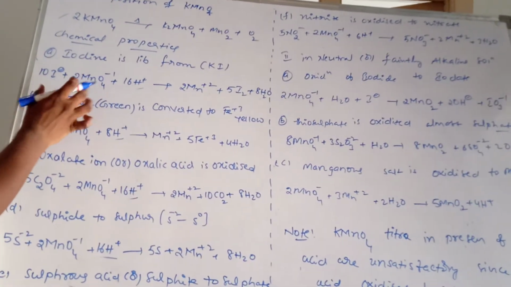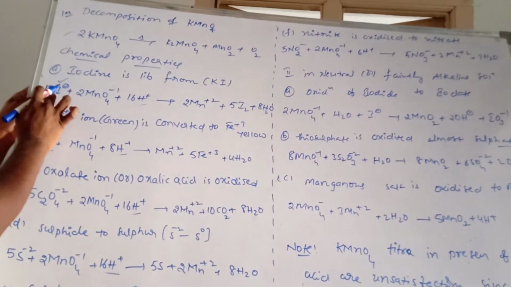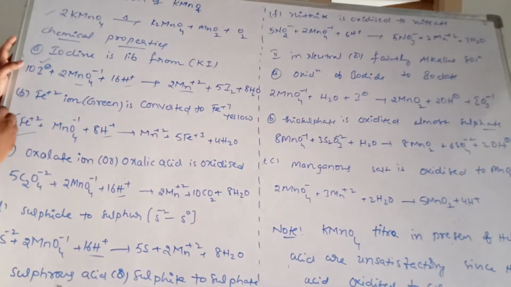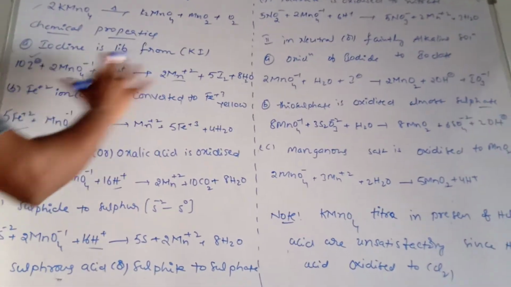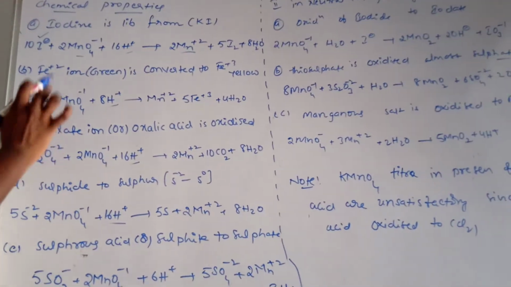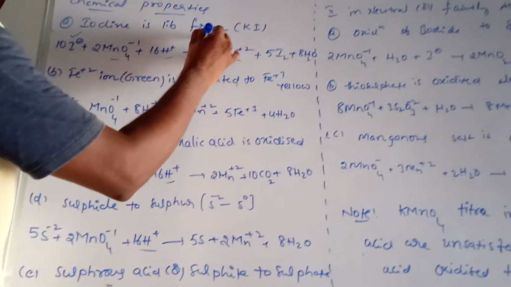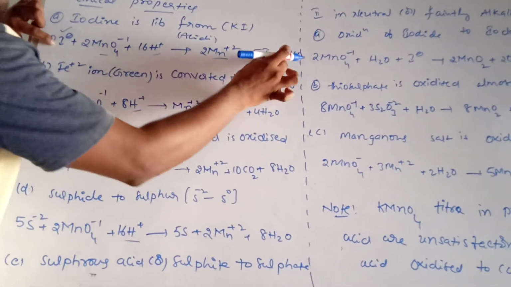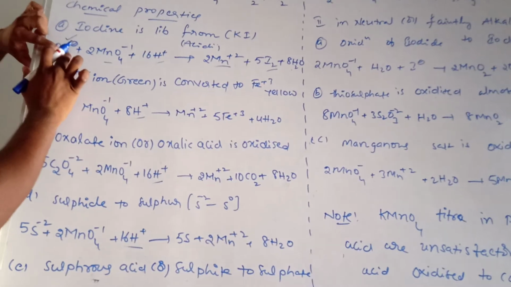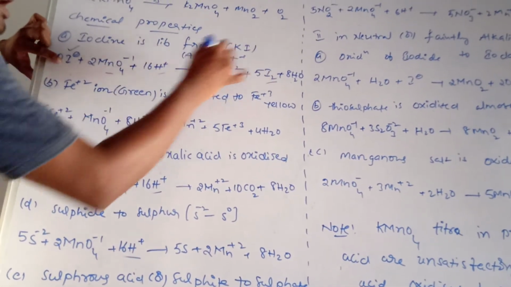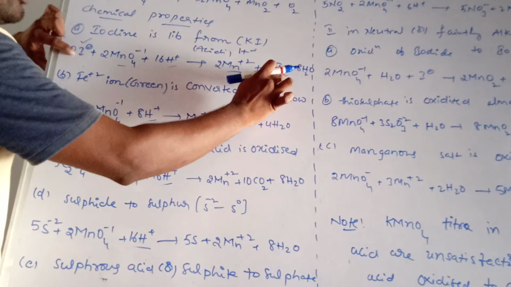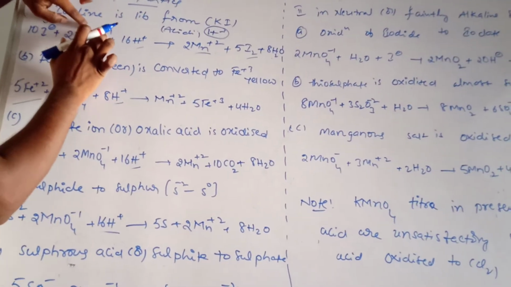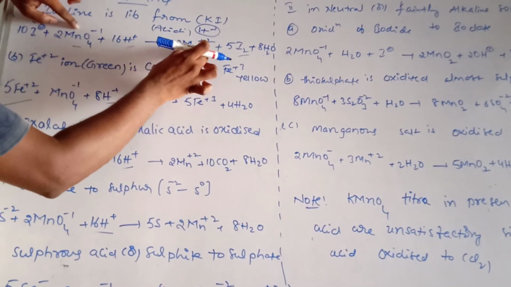Sometimes, suppose for example, they will give I minus and MnO4 power minus, and they are asking to complete the reaction. Very easy. Listen students, in acidic medium, as I said before, I minus is converted to I2. Fix. Anywhere I minus is converted to I2 in acidic medium, meaning H plus. MnO4 power minus 1 in acidic medium is converted to Mn power plus 2.